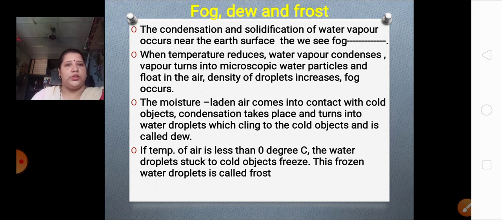Frost. If the temperature of air falls below 0 degrees Celsius, the water droplets which already cling to the cold objects start freezing, and these frozen water droplets are called frost. So children, I hope you all have understood fog, dew and frost.